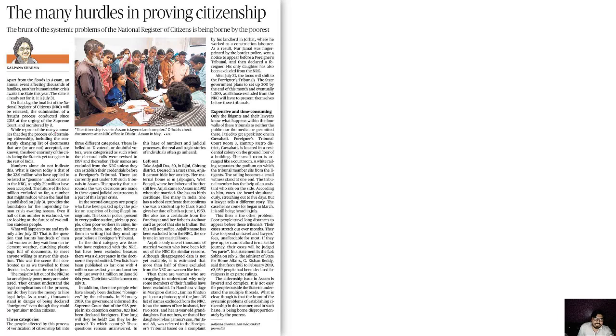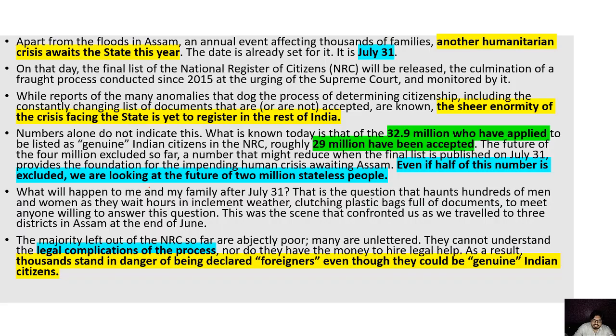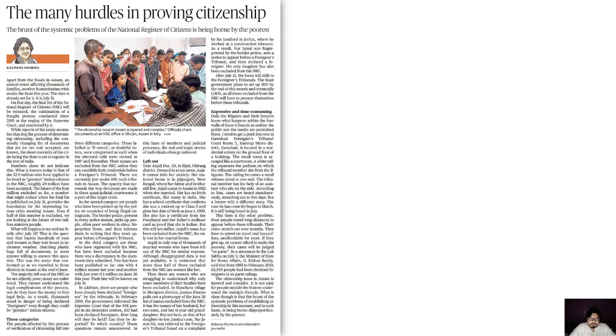Next article, we have talked much about this NRC exercise and these cases, the way administrative problems are there. So we will not go into these administrative details because these problems are well discussed. But the issue that Kalpana Sharma is raising here, she's saying that 31st July, the last date, is coming soon, and this process is going on under the observation of the Supreme Court now. So the center and state government both are moving to the Supreme Court, and they want to postpone this date. They want to extend this deadline.